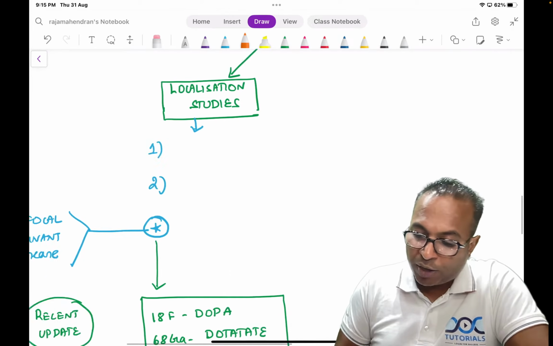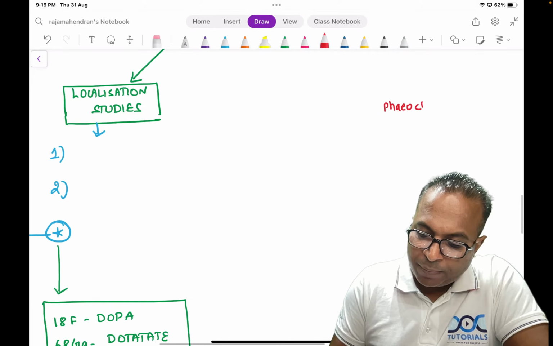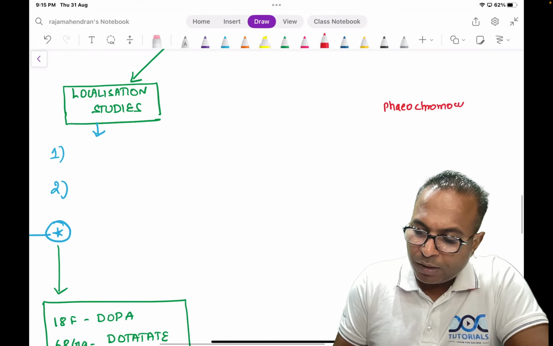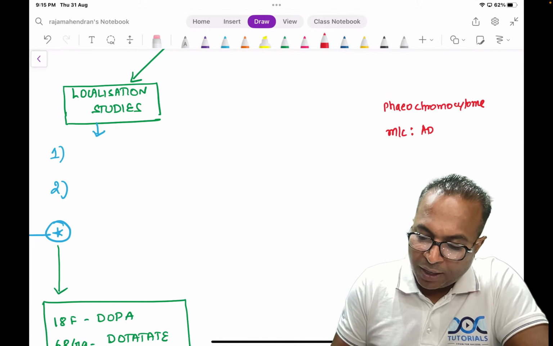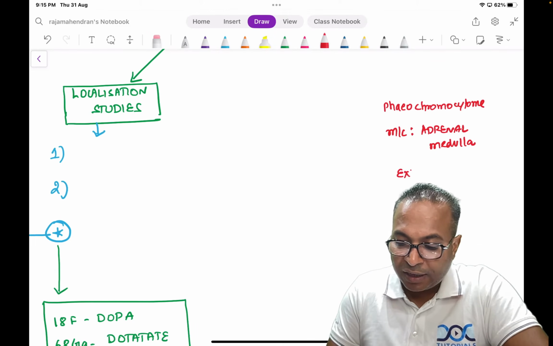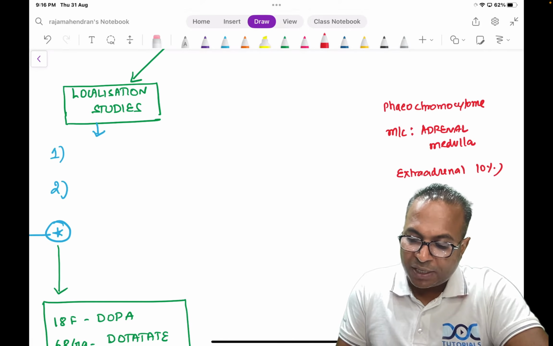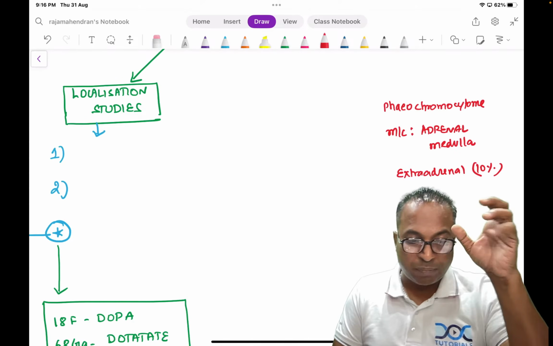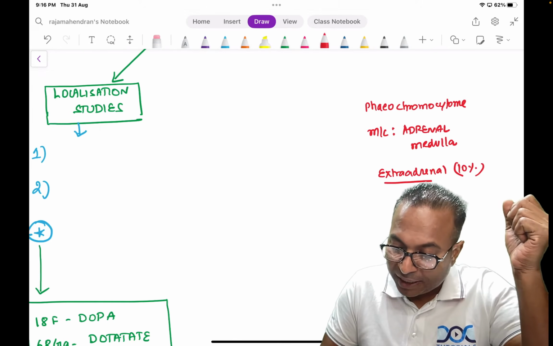Here is an important point because I told you phaeochromocytoma arises most commonly from the adrenal medulla. Most common origin is from adrenal medulla. But phaeochromocytoma can be extraadrenal in 10% of cases. So phaeochromocytoma is known as the 10% tumor because in many places I will be using 10%. It is 10% familial, it is 10% extraadrenal.